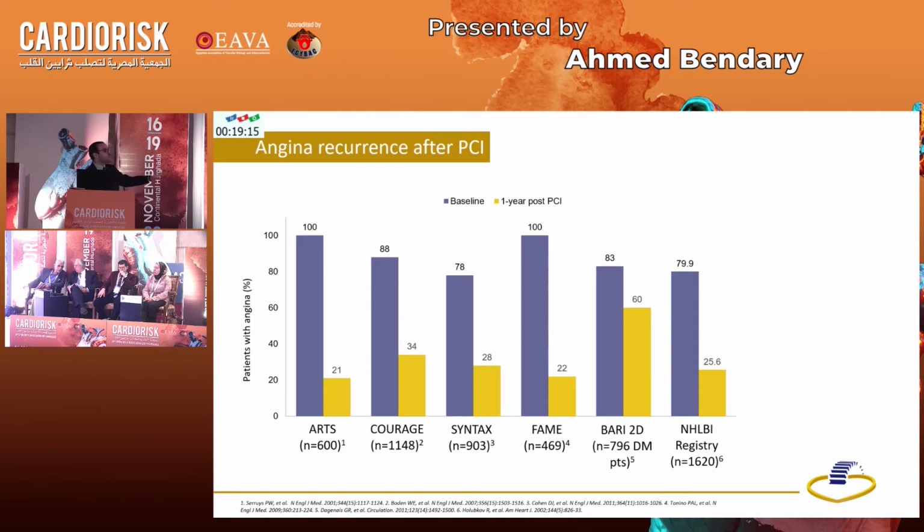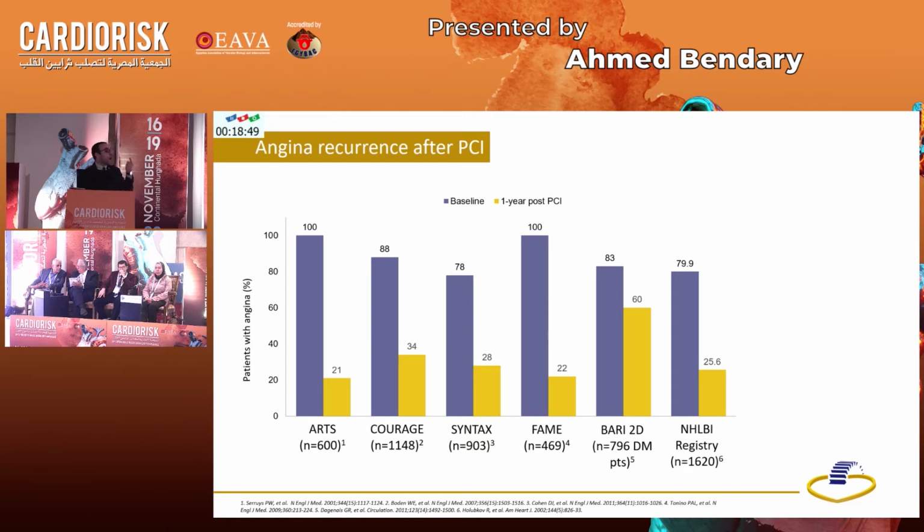If we look at the seminal randomized controlled trials evaluating medical therapy versus PCI in patients with chronic coronary syndrome, starting from the ARTS trial, going through COURAGE, SYNTAX, FAME, BARI 2D, and even recently the NHLBI registry, we will find that 1 year after revascularization, almost 25% of patients come again with chest pain.